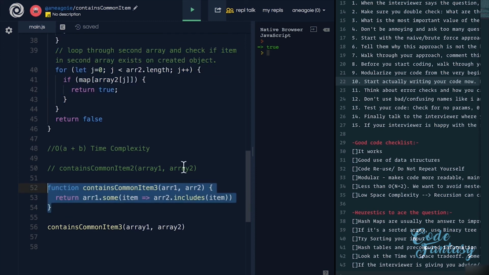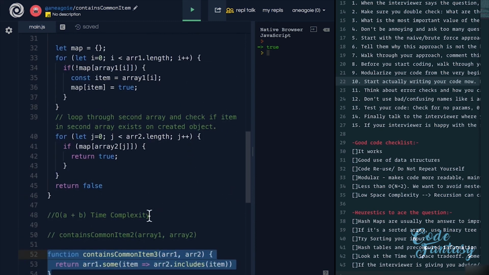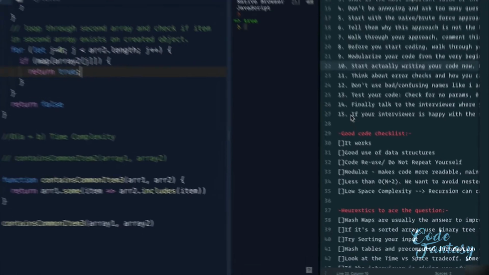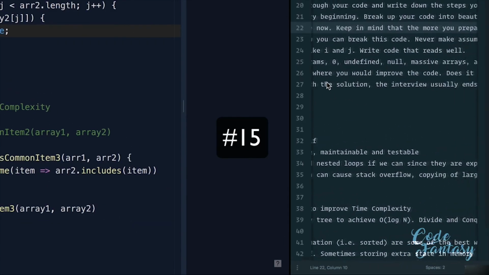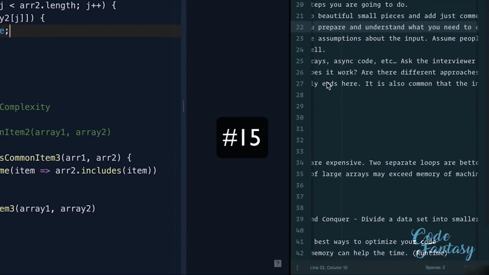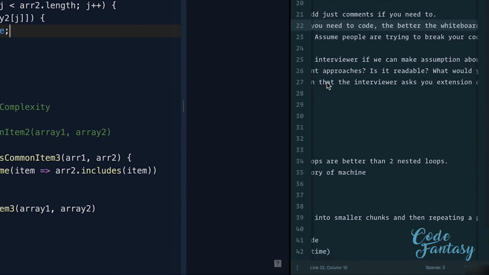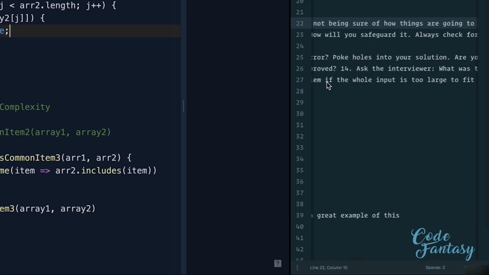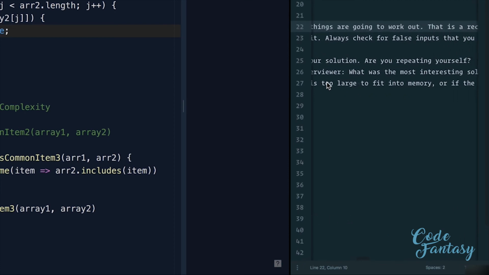Another thing you may have noticed is that we've talked about time complexity here, and we haven't really talked about space complexity. And this goes into a final point. If your interviewer is happy with your solution, the interviewer usually ends here. It is also common, though, that the interviewer asks you extending questions, such as how would you handle a problem if the whole input is too large to fit into memory?